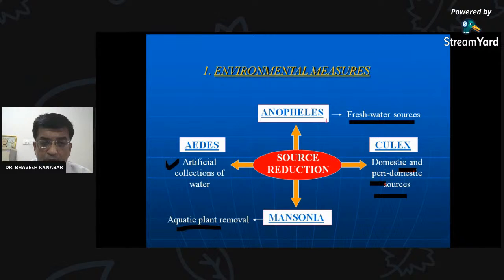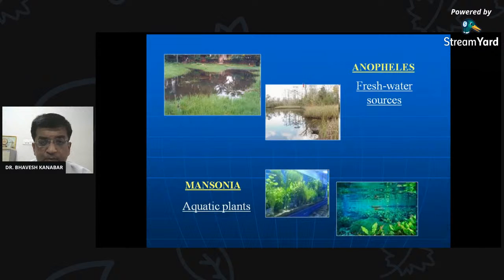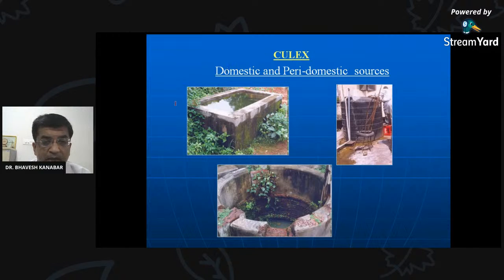So we are going to see the photographs. Anopheles in the clean water, in freshwater, Mansonia near these aquatic plants, you can see the photographs, aquatic plant. Then this domestic, like here tanks are there, like some small well is there, this type of plastic tank is there. So these are the sources of the Culex mosquito.